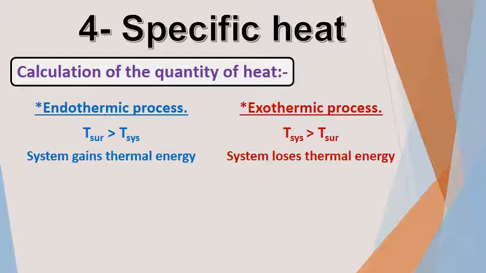Okay? Pay attention. The water has a high specific heat, equal 4.18. This means that the water needs more time to increase 1 gram of it by 1 Celsius degree.